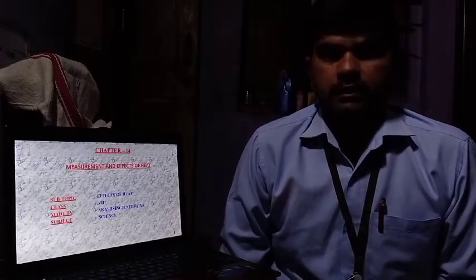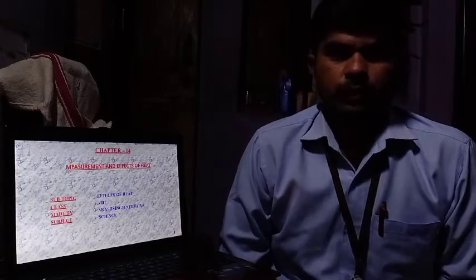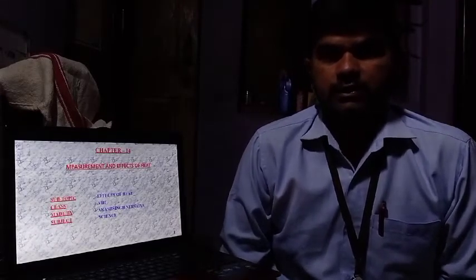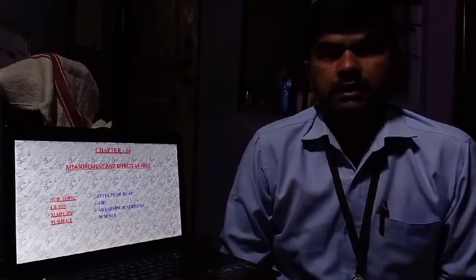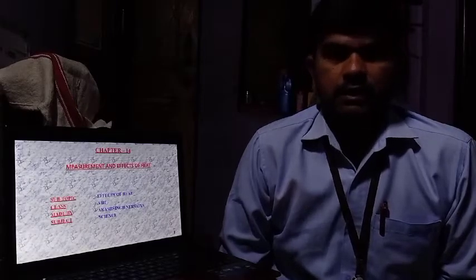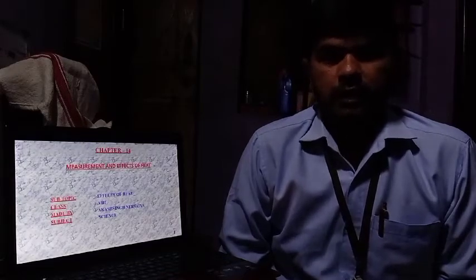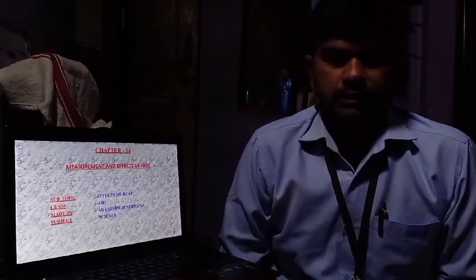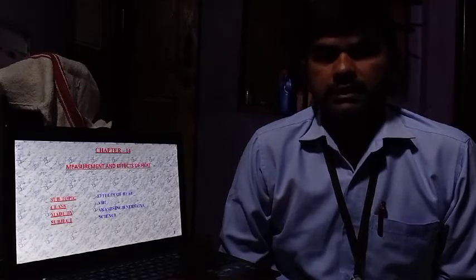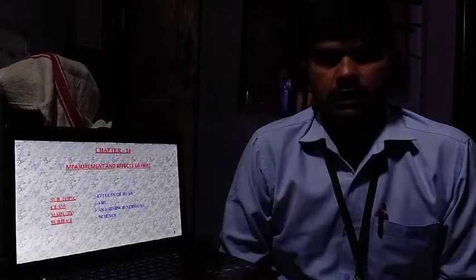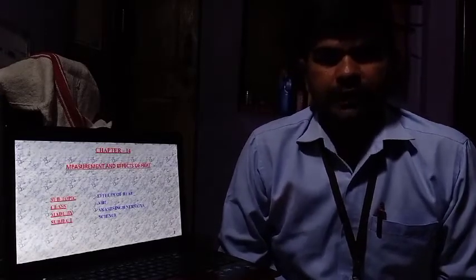Today we are going to learn chapter number 14, that is measurements and effects of heat. Today we are going to see the last point of our chapter, that is effects of heat. Till now we have seen heat, temperature, the difference between them, and thermometers, or how we can measure the temperature with the help of a thermometer. Now there are some effects of heat on some devices, or we can say on some matters or states of a matter. So what are those effects we are going to learn today? So today's topic is effects of heat.